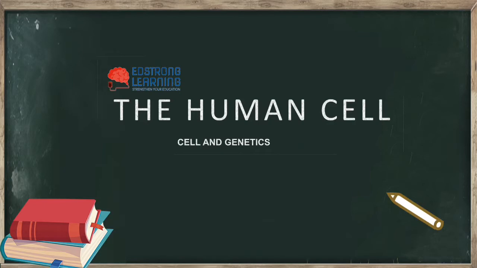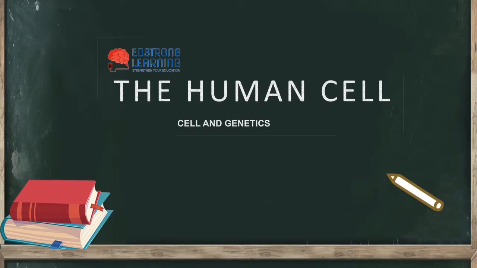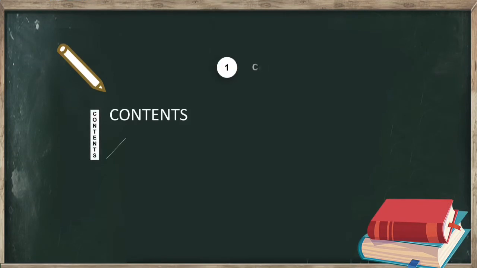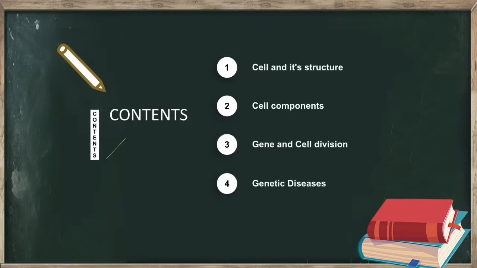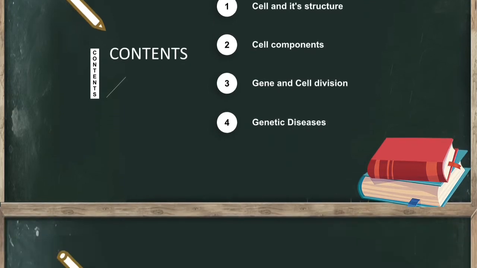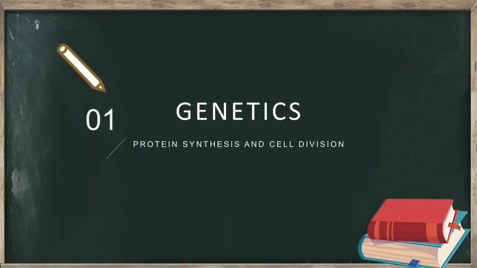In the previous video, we started discussing the human cell. Cell and its structure, cell components have been discussed in the earlier video. In this video, we will be looking at genetics of a cell and some important types of genetic diseases. The first topic of today's video is genetics.